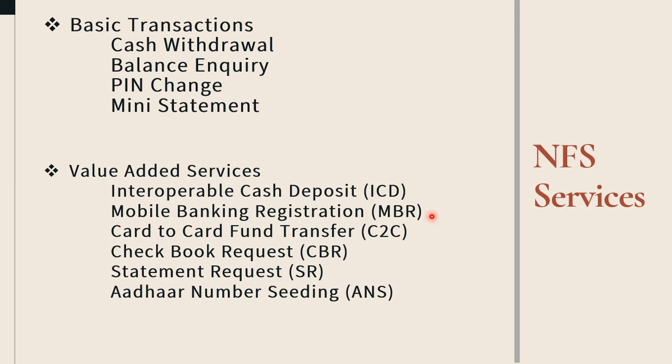The second type is mobile banking registration. Any participating member bank cardholder can make a registration for mobile banking at any ATM machine. Then the third service is card to card fund transfer.